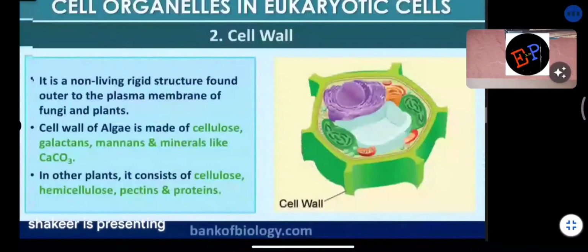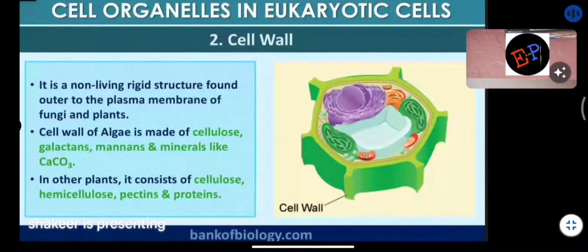Clear? Next, cell wall. It is a non-living rigid structure found outer to the plasma membrane in the case of fungi as well as plants. It is present in fungi and in plants, but in animals the cell wall is absent. The cell wall is just surrounding the plasma membrane. The plasma membrane is surrounded by the cell wall.